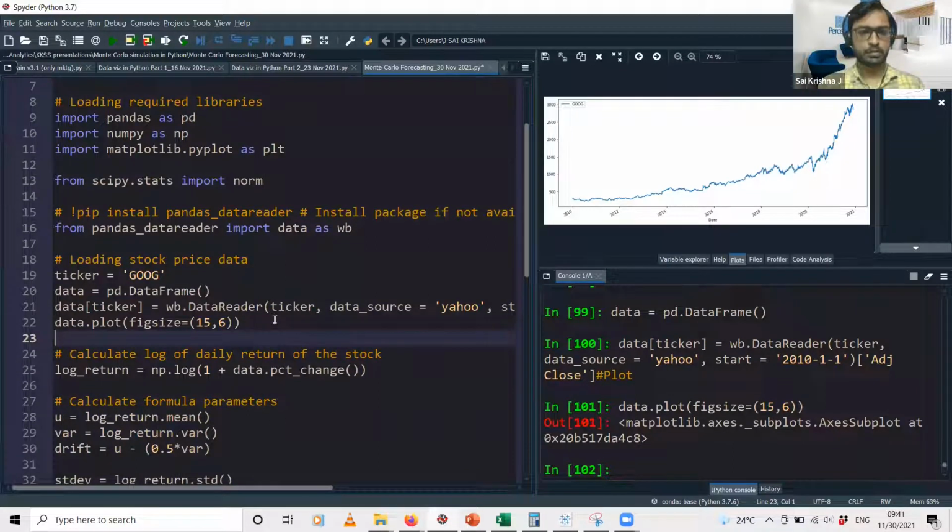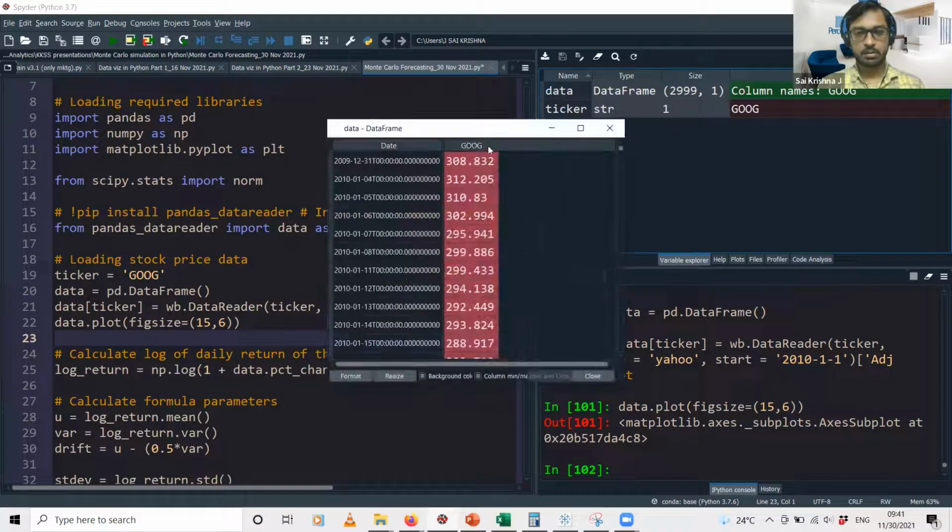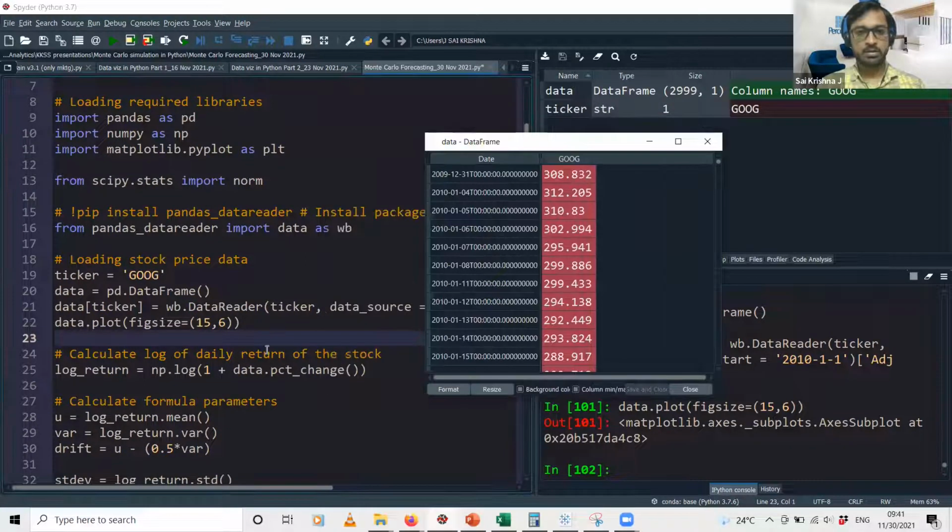So first what we do is we calculate that percentage change. Percentage change is nothing but, let me just show you over here. So we have this on 31st of December 2009, we have 308.832. 4th of January, we have 312.205, right? So the percentage change that we specify over here, the pct_change, what this will do is it will just calculate 312 minus 308 divided by 308.